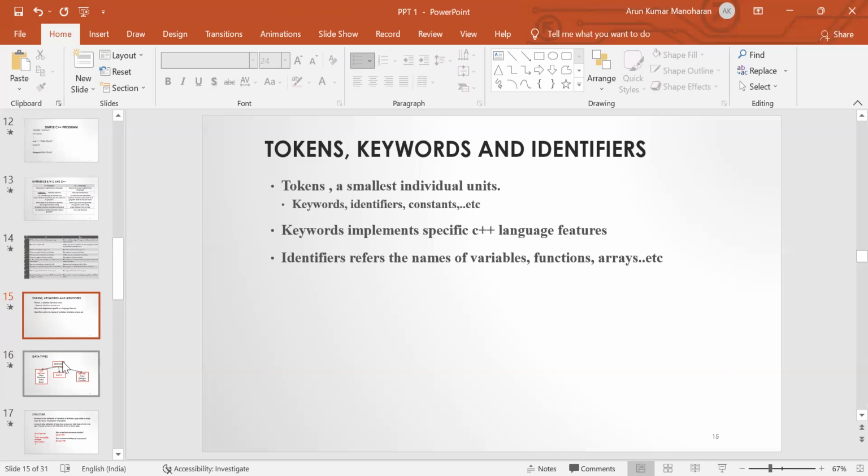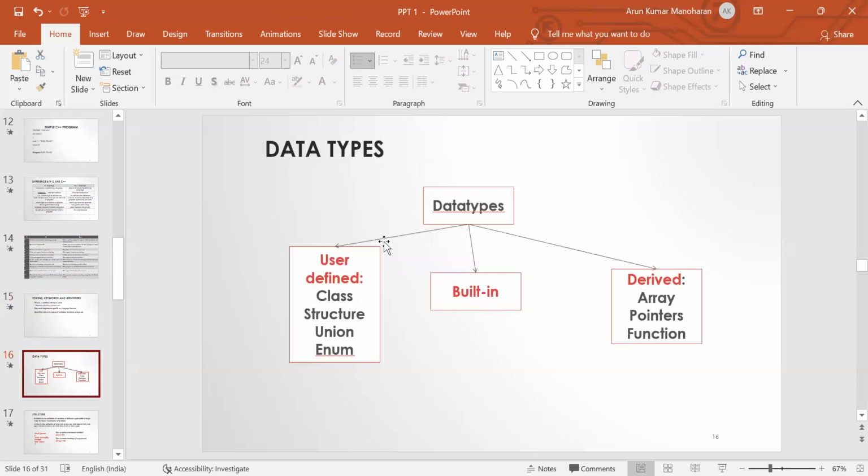Okay. Next one is a data type. Data type means what type of data we are going to assign to that variable. Data types are generally classified into user-defined data types, primitive or built-in data types, and derived data types. Built-in data types, also called primitive or fundamental data types, are integer, float, double, and character. Integer means a whole number. The keyword for integer data type is int, and it takes 2 bytes of memory, whereas the character data type keyword is char. It takes 1 byte of memory.